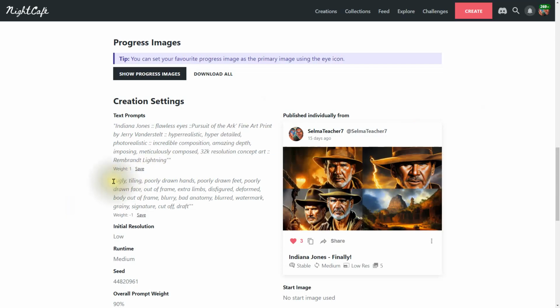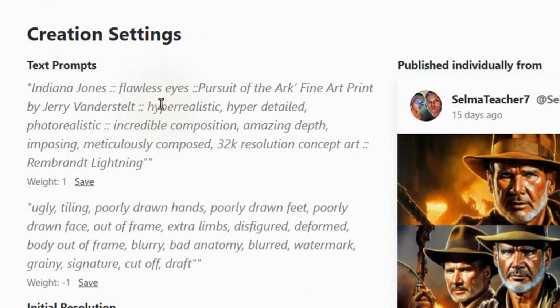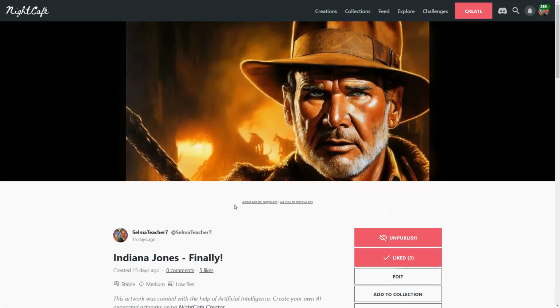And now for the negative prompt, which had a weight of -1. Ugly, tiling, poorly drawn hands, poorly drawn feet, poorly drawn face, out of frame, extra limbs, disfigured, deformed, body out of frame, blurry, bad anatomy, blurred, watermark, grainy, signature, cut off, draft. Big difference, right?